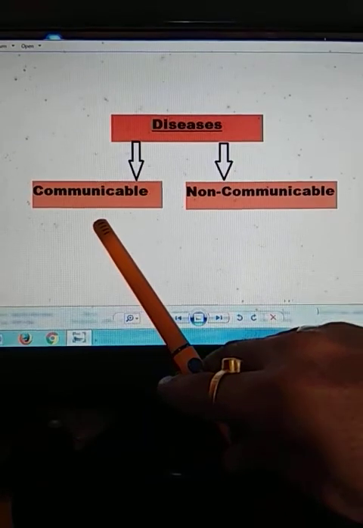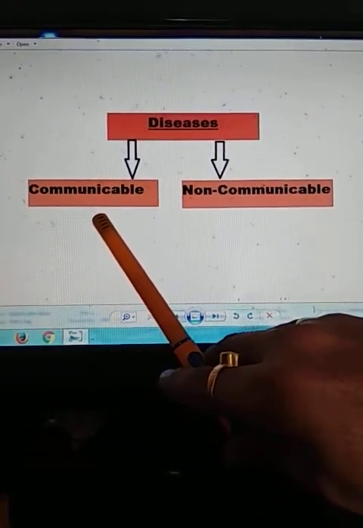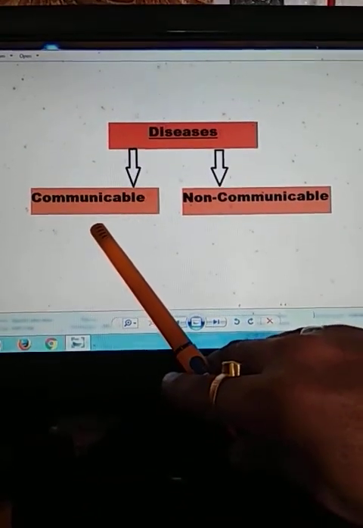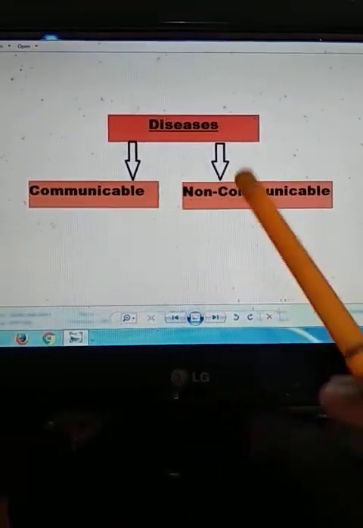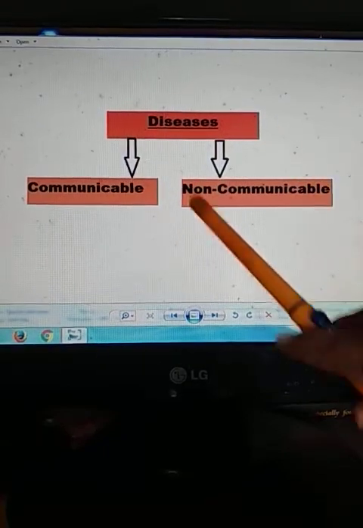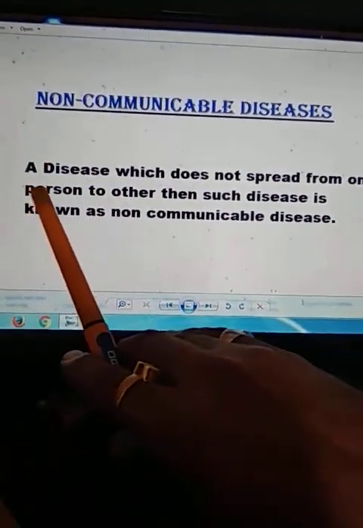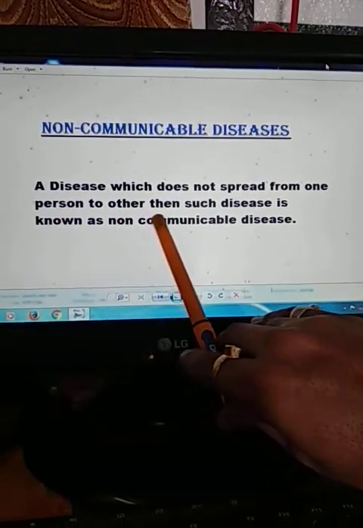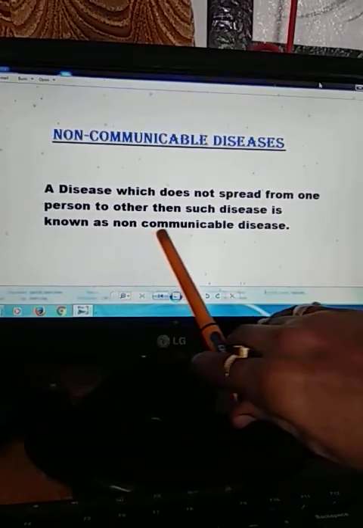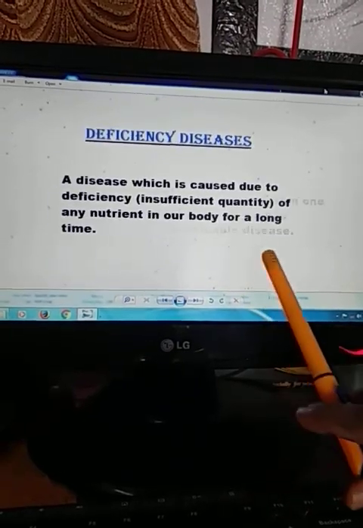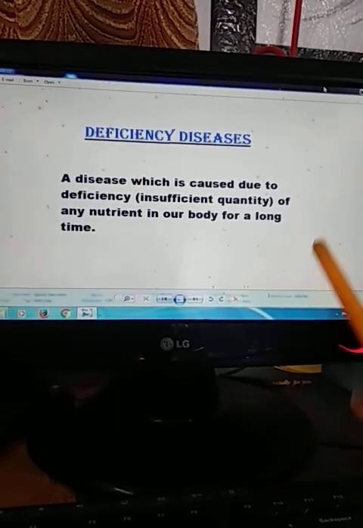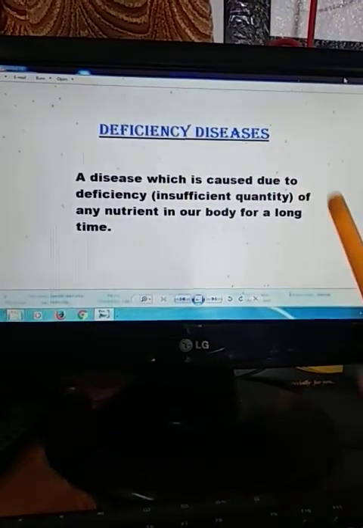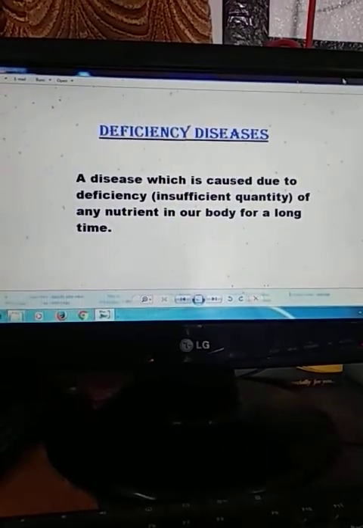A disease which can spread from one person to another person is known as a communicable disease. It is also known as infectious disease. Today we are going to study non-communicable disease. What is non-communicable disease? A disease which does not spread from one person to another is known as non-communicable disease. Now, which disease can be considered as non-communicable disease? Deficiency disease can be considered as a non-communicable disease.